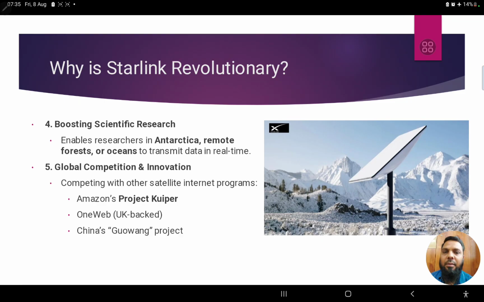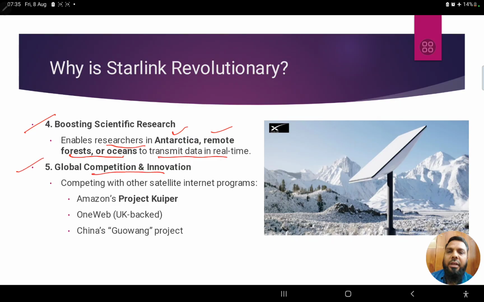Here also, it can be seen that in a mountainous region, internet connectivity can be provided. It also boosts scientific research, enabling researchers in Antarctica, remote forests, or oceans to transmit data in real time. Now data transfer also happens, but not in real time.